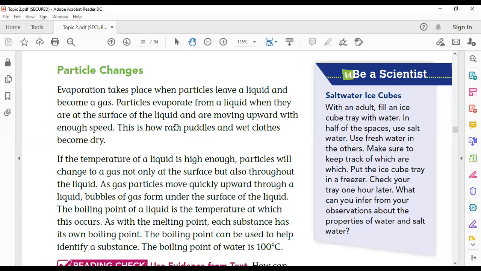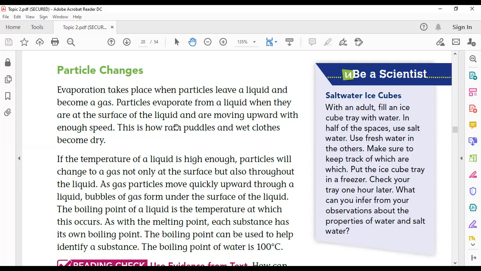Evaporation and boiling, in both of them, the water or the material or substance changes from liquid to gas. What is common between evaporation and boiling? In both cases, the liquid changes to a gas. Understood? But there is, of course, a difference between evaporation and boiling.